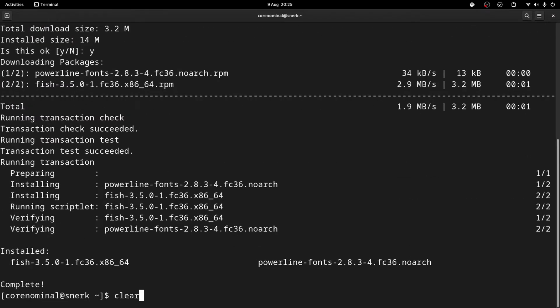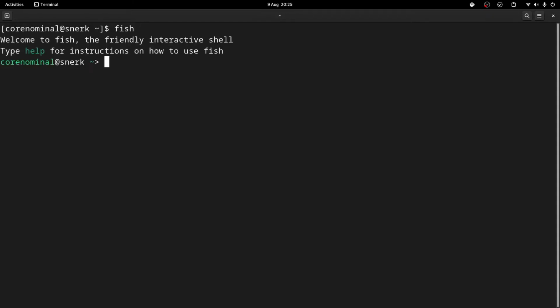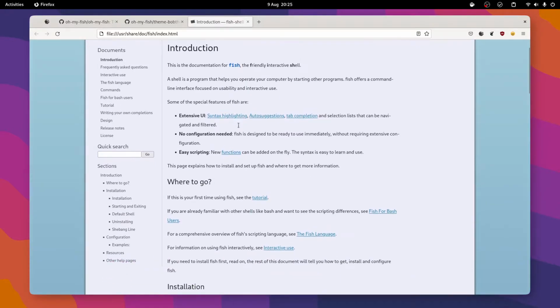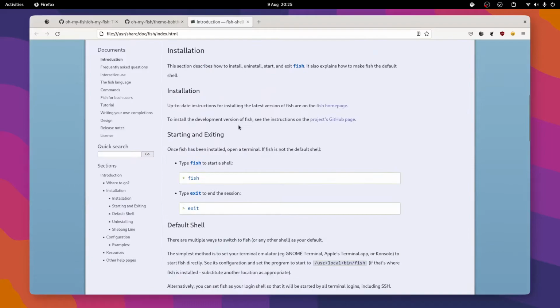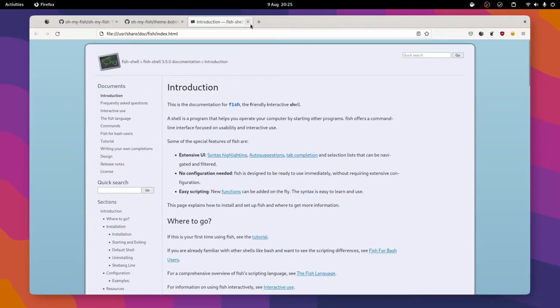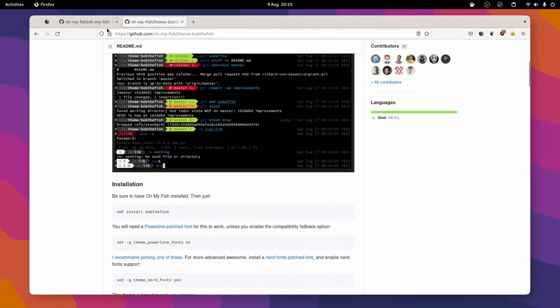Okay, so that's installed. If I type fish, that'll put me at the fish prompt. If I type help, that'll take me to the Fish website. That's got all the documentation for Fish. It shows you how to set up aliases and functions and all sorts of things on there. That's pretty cool. Close that down.